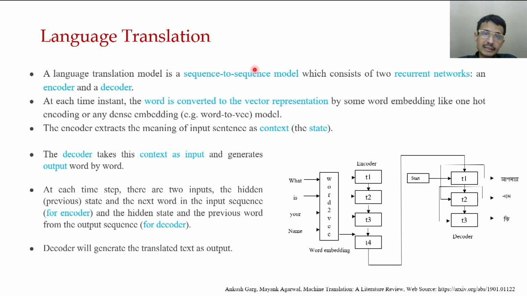Now, there are a lot of challenges involved here, because we cannot say that the number of words in the input sentence is exactly the same as the number of words in the output sentence, because the two languages are different. So let's see how we proceed. At each time instant, the word is converted to a vector representation by some word embedding, like one-hot encoding or the word2vec model. So these are word embeddings.